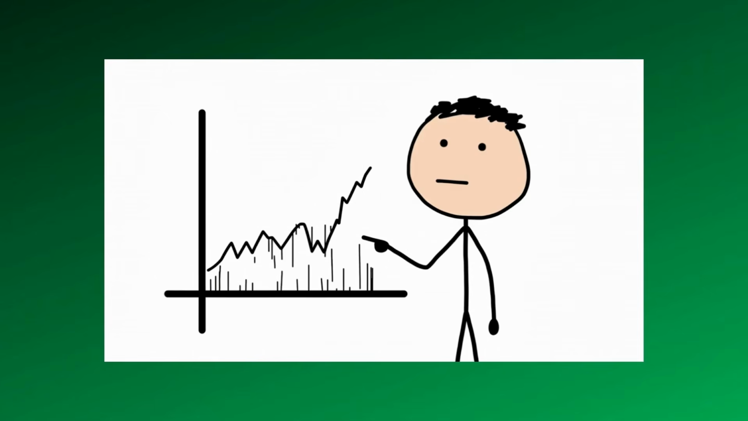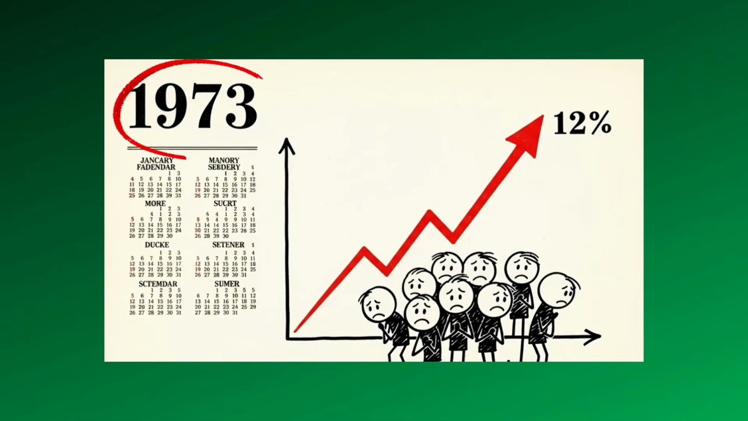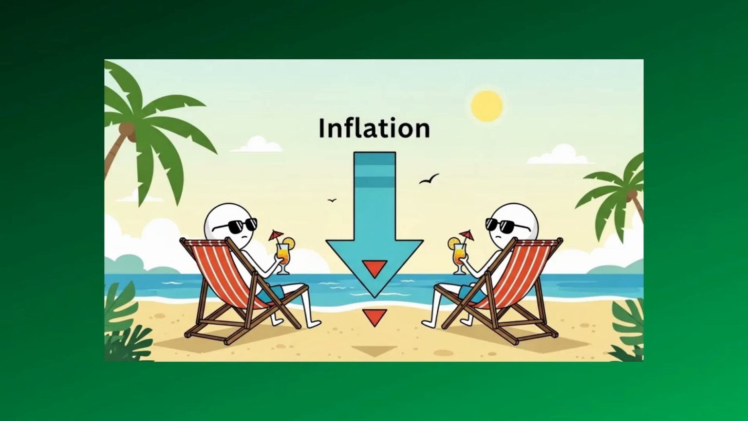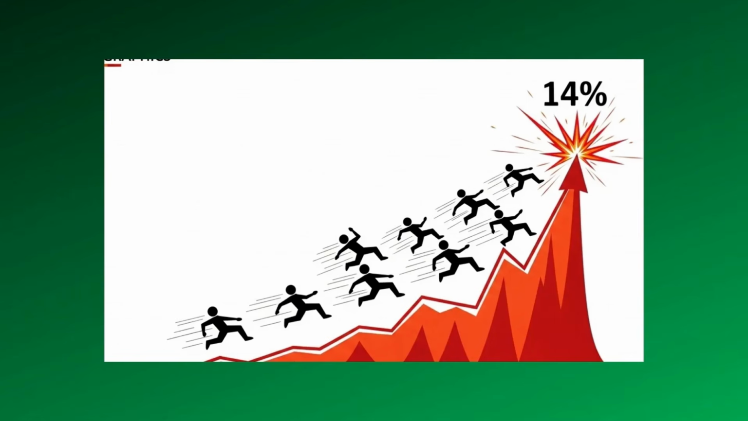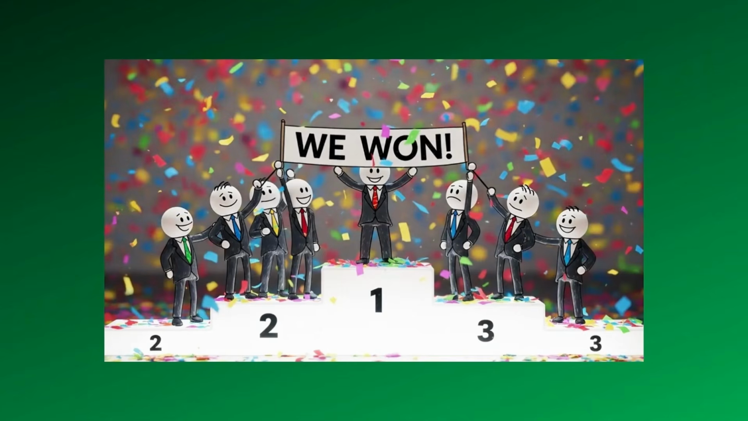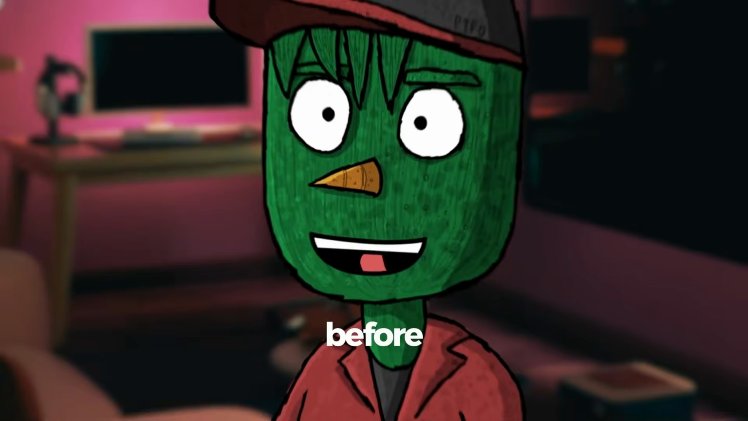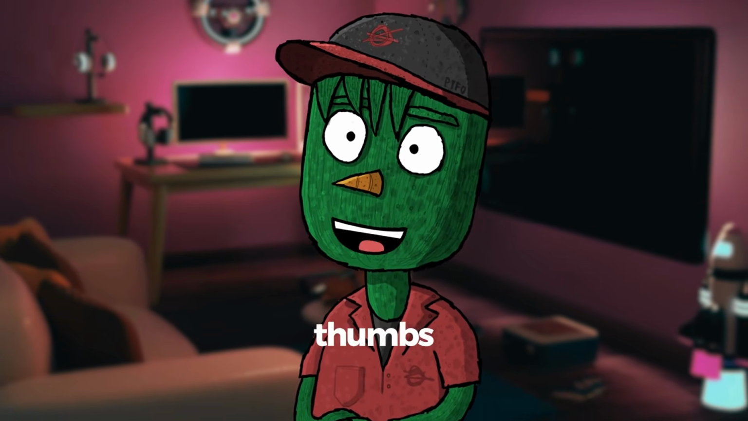In the 1970s, inflation didn't spike once, it came in waves. 1973, inflation hits 12%. Everyone relaxes when it falls. Then, boom, 14% by 1980. Why? Because policymakers declared victory way too early. Sound familiar?